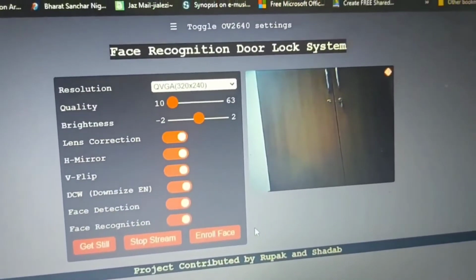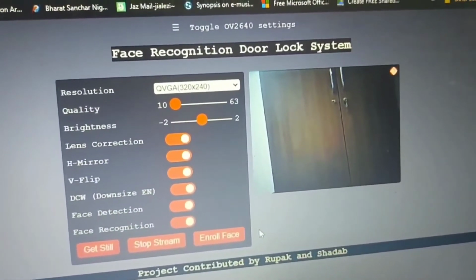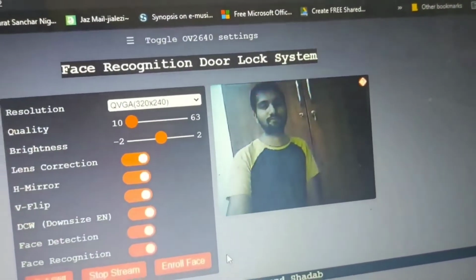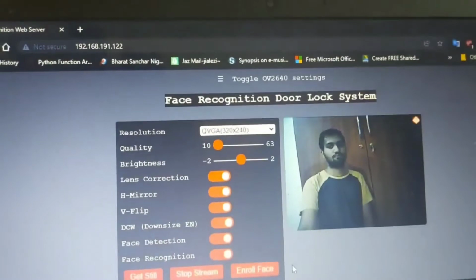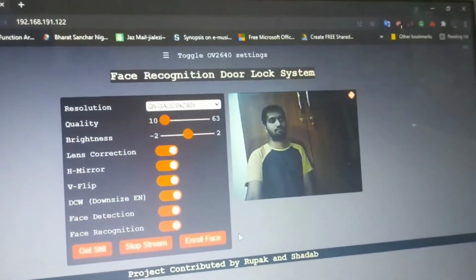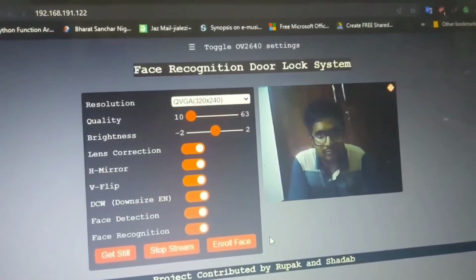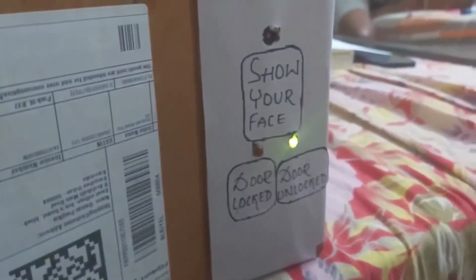So when an intruder comes near the camera, it will show an intruder alert, and if an admin or already enrolled face will come near the camera, it will detect the face. And so now the door is unlocked.